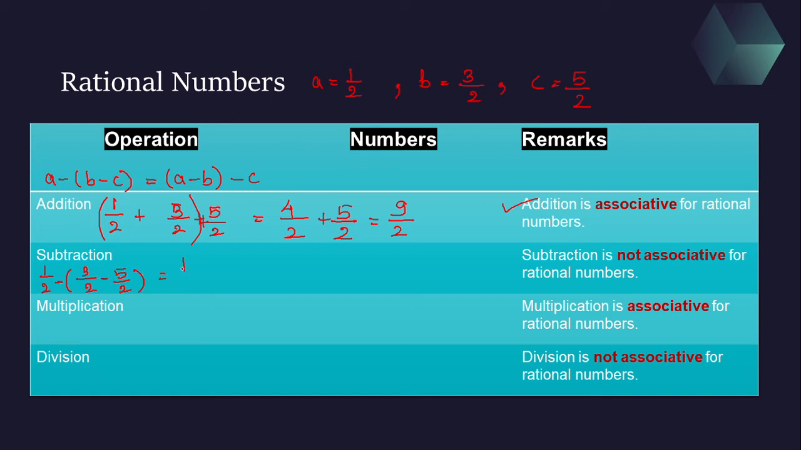So what will happen? Half minus. Now see, 3 upon 2 minus 5 upon 2. Denominator is same, so take it common. 3 minus 5, it will be minus 2. What will it turn out? Minus into minus will turn out to be plus 3 upon 2. So 1 plus 3 is 4 upon 2, or simply you can take it as 2. Now this value you got as 2.